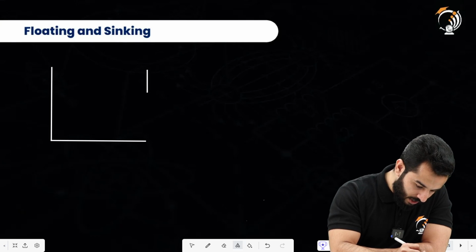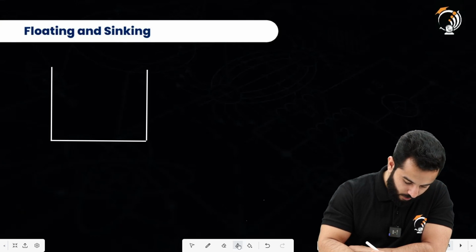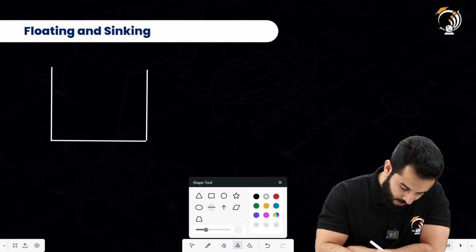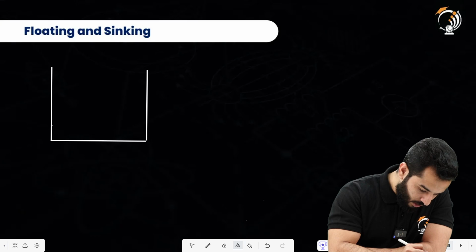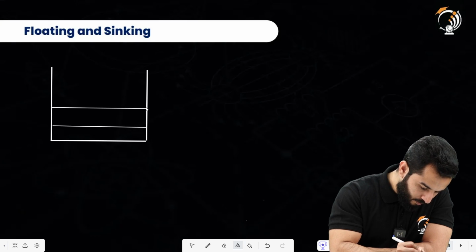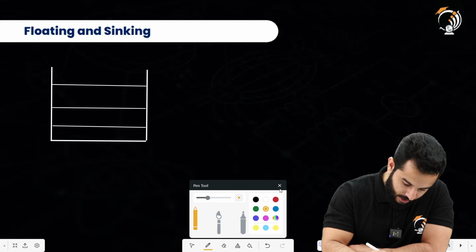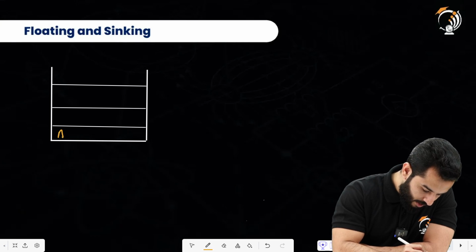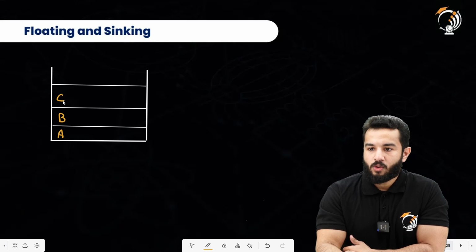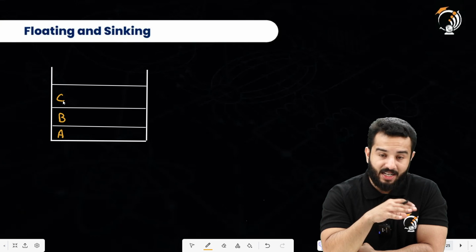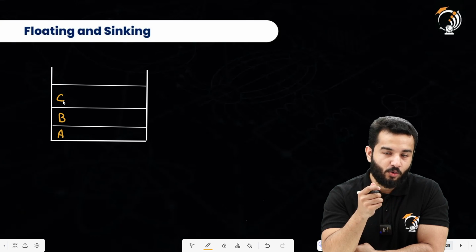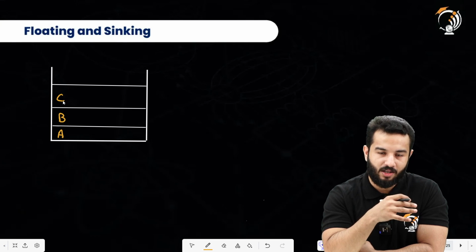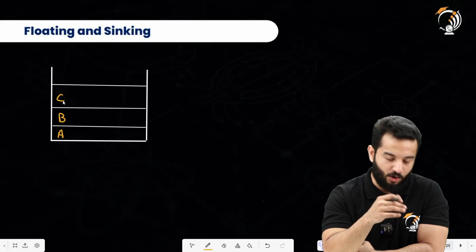And in this container, we have got different liquids with different densities. And those liquids are something like this. So we have got liquid A, B, and C. And now with this diagram, I want to know the order of density they have got, right?